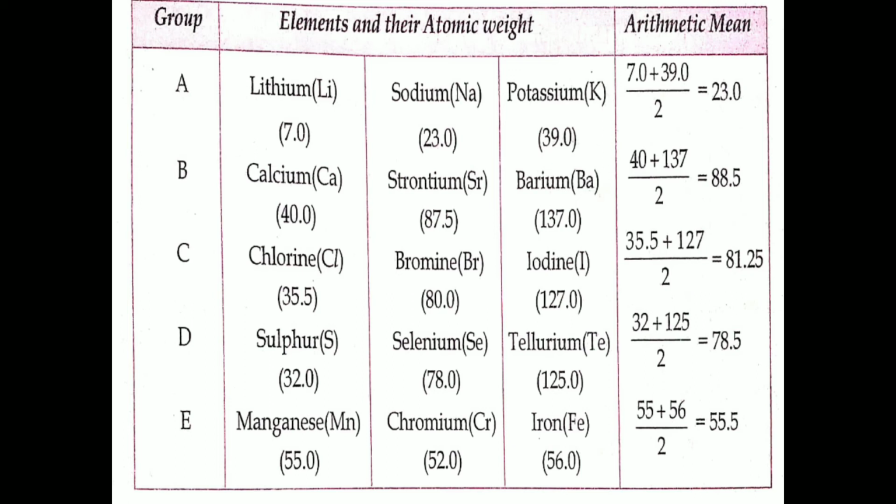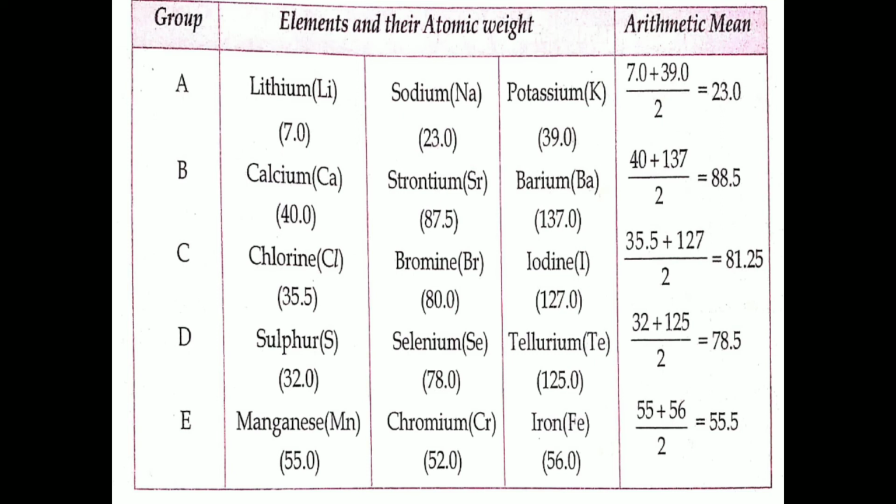Now sulfur, selenium, tellurium. The average atomic weight of sulfur and tellurium is 78.5, which is approximately equal to the atomic weight of selenium, that is 78. Now the last one, manganese, chromium, iron.